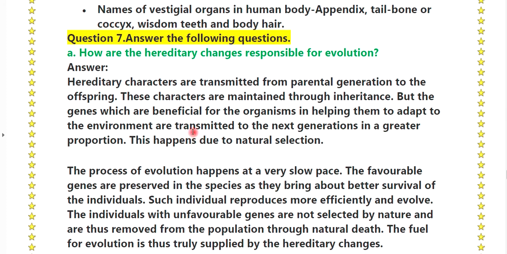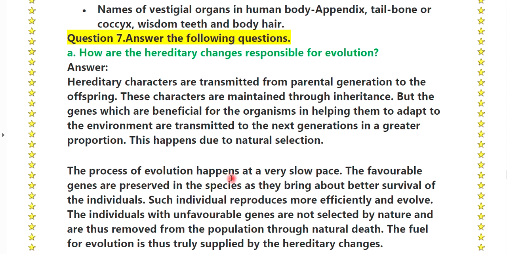Question number 7. Answer the following questions. First, A. How are the hereditary changes responsible for evolution? Answer. Hereditary characters are transmitted from the parental generation to the offspring. These characters are maintained through inheritance, but the genes which are beneficial for the organisms in helping them to adapt to the environment are transmitted to the next generations in a greater proportion. This happens due to natural selection.